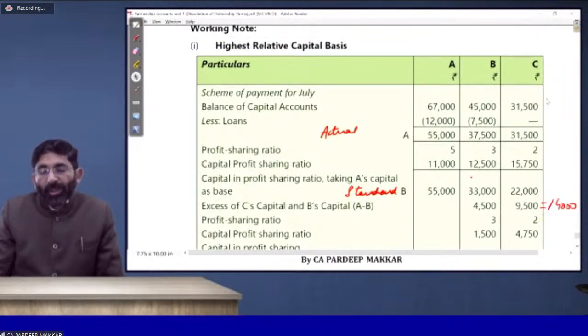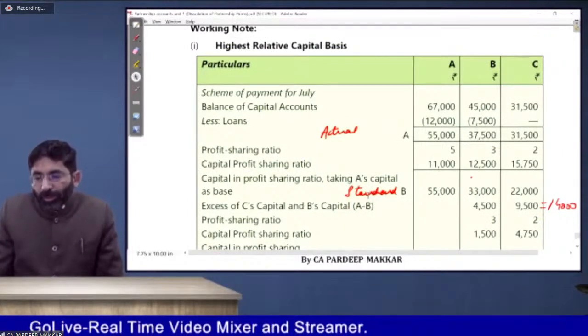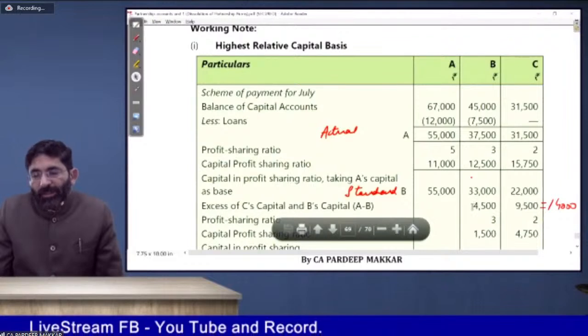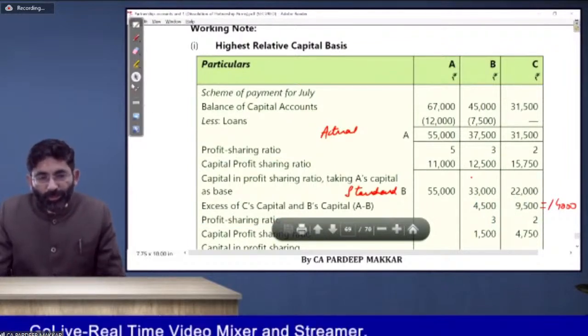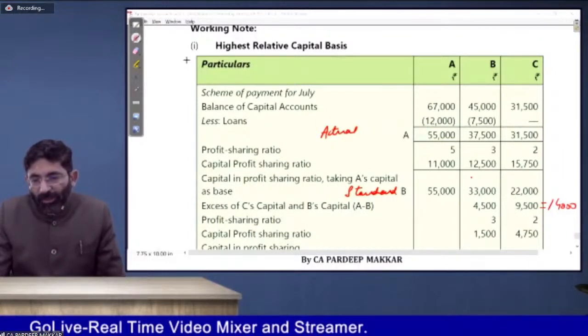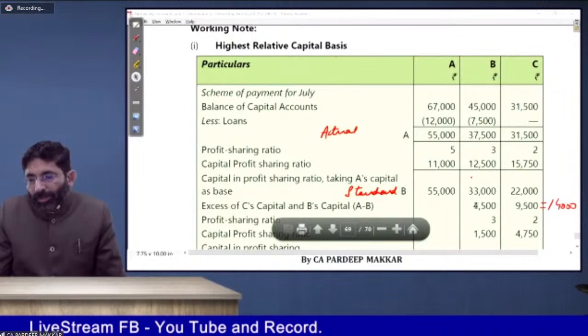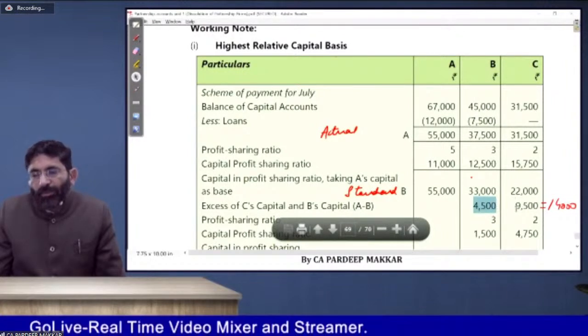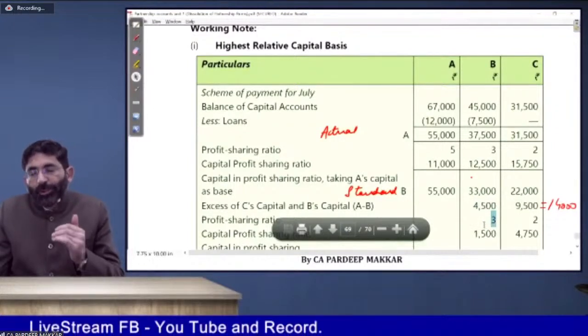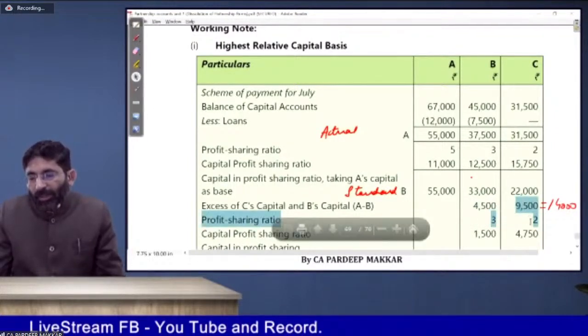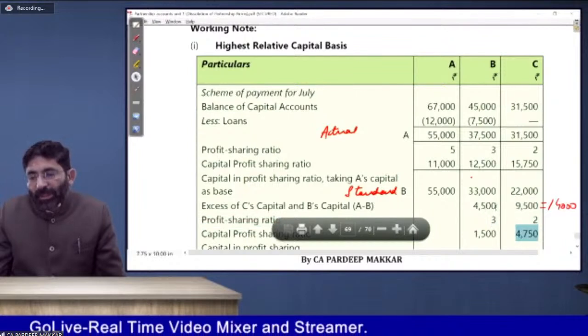Okay. So what you will do now? You will again divide these two amounts with their profit sharing ratio, whatever it is, that is 3 and 2. Now 4,500 is to be divided by 3. We will get 1,500 as the unit. 9,500 divided by 2, because this is a surplus of these two partners.